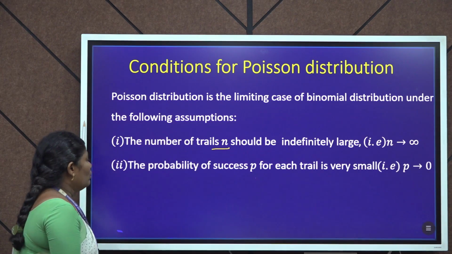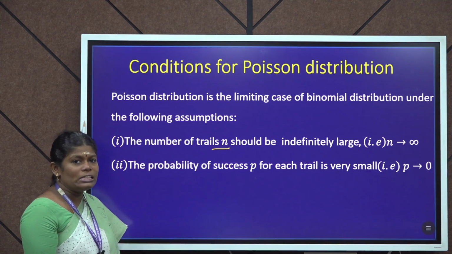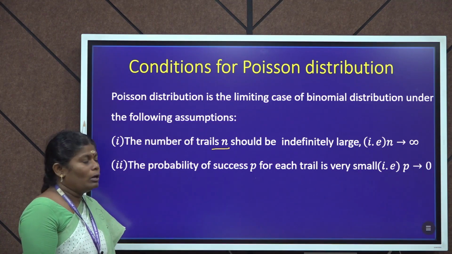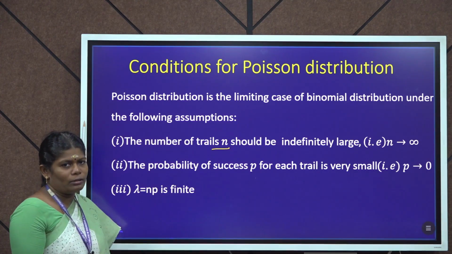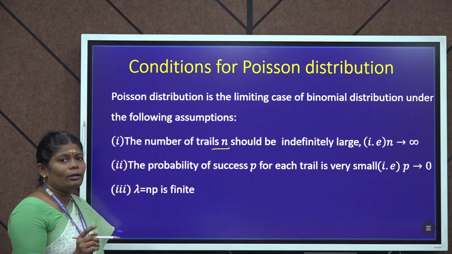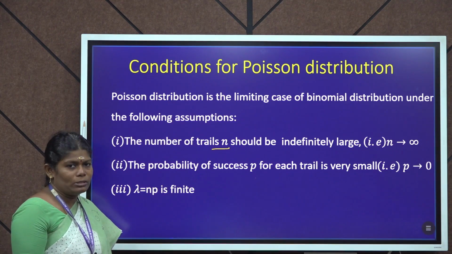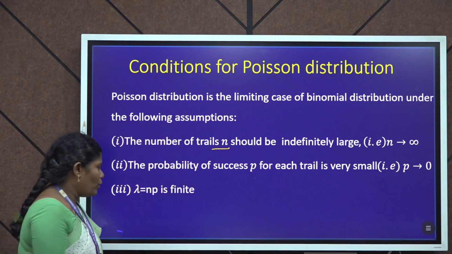Number 2, the probability of success p for each trial is very small, that is p tends to 0. Number 3, lambda equal to np is finite. Then 3 conditions: number 1, n tends to infinity. Number 2, p tends to 0. Number 3, lambda equal to np is finite.